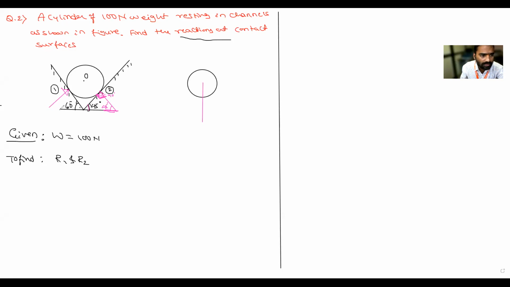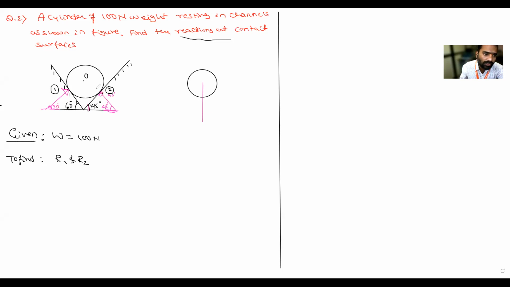Next, all of you concentrate. This is a straight line like this, and the channel is making an angle of 60 degrees. What is the angle made by the reaction with respect to the horizontal? 30 degrees. Is it clear, everyone? Yes, sir. Okay. This is 30 degrees, and this is 90 degrees.